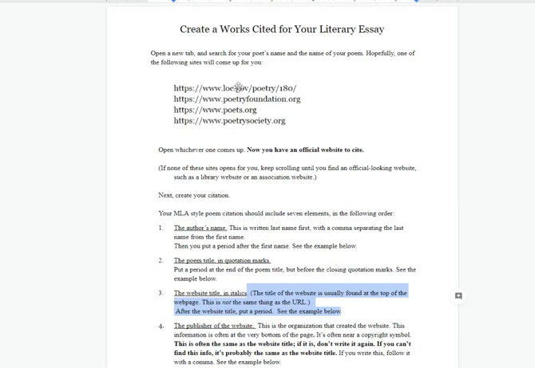So for example, if I'm going to scroll back up here, the name of the Poetry Society website is Poetry Society, and that's pretty similar to poetrysociety.org. But loc.gov is not that similar to Library of Congress. Library of Congress is actually the name of that website. They just decided that they wanted their URL to be loc.gov because it was shorter.